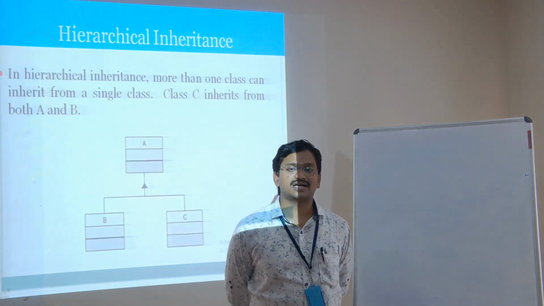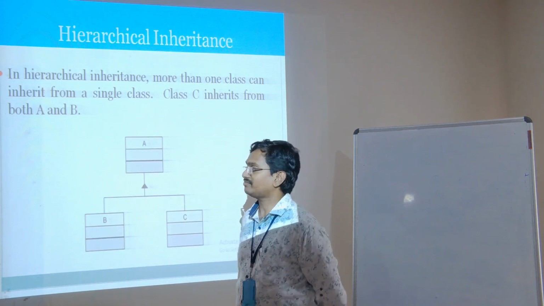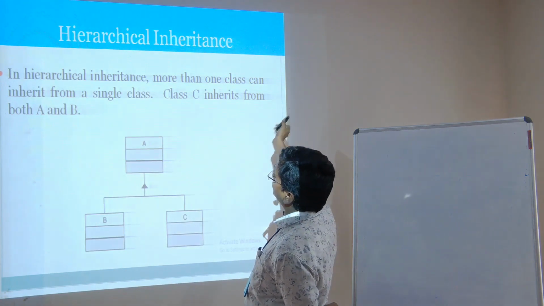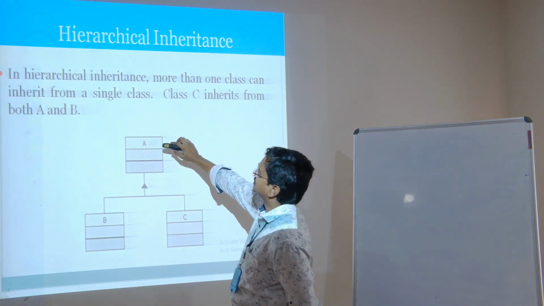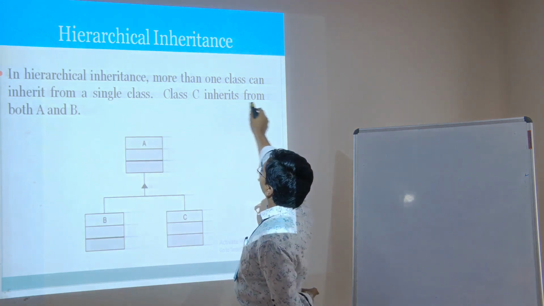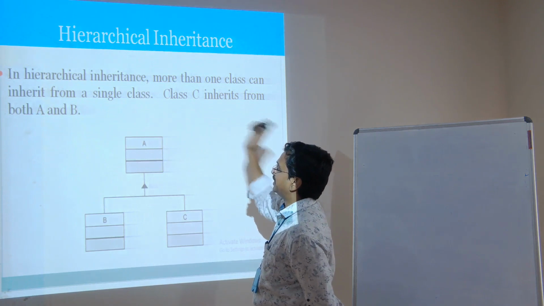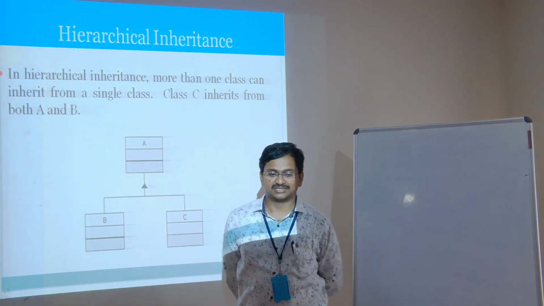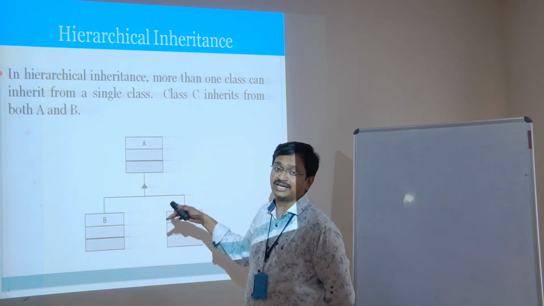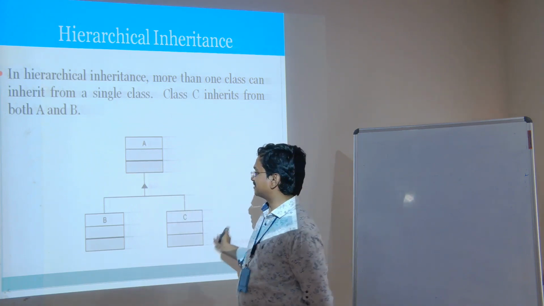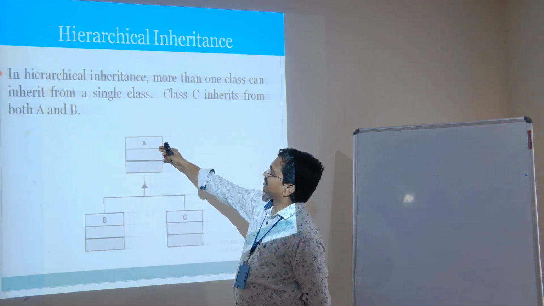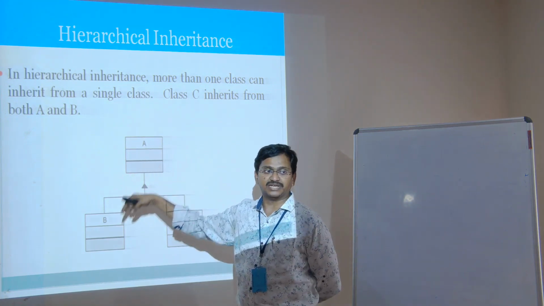And next one is hierarchical inheritance. Hierarchy. In hierarchical inheritance, more than one class can inherit from a single class. Class C inherits from both A and B. See here, this is a hierarchy. There is some hierarchy. What is that hierarchy? This A is a top class and B is also another class.